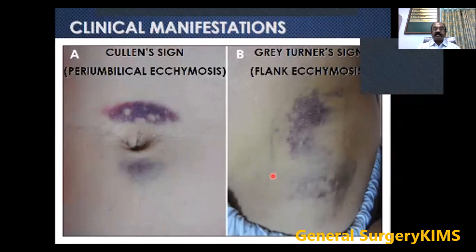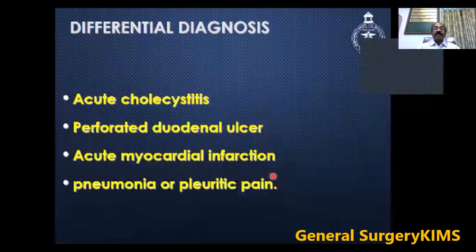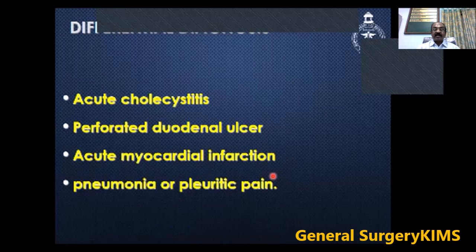Cullen sign is periumbilical ecchymosis, and Grey Turner sign is flank ecchymosis. This is due to retroperitoneal hemorrhage. When your patient comes with an acute abdomen, we should keep a differential diagnosis in mind: one is acute cholecystitis, perforated duodenal ulcer, acute myocardial infarction, pneumonia, and pleuritic pain.